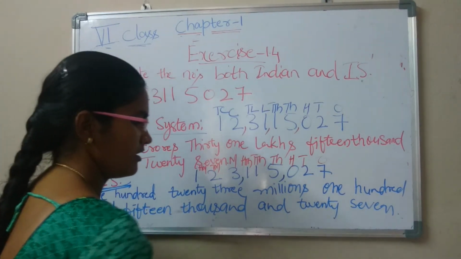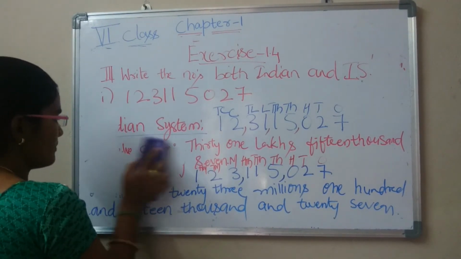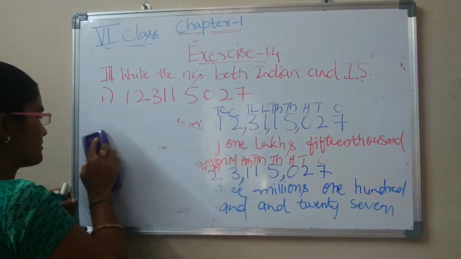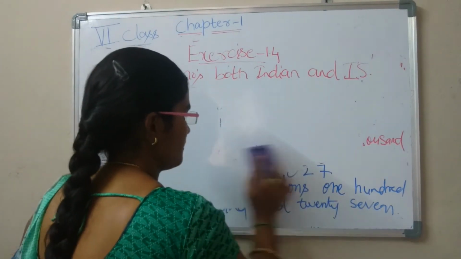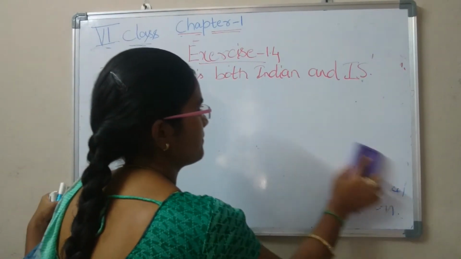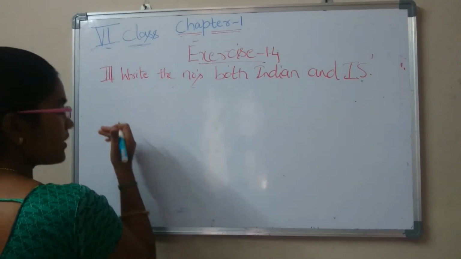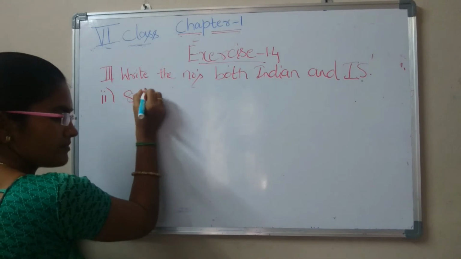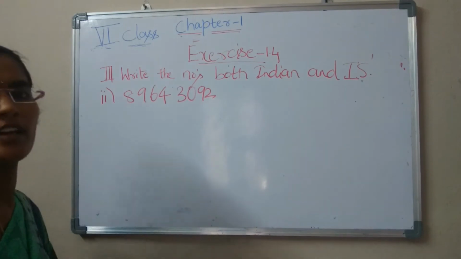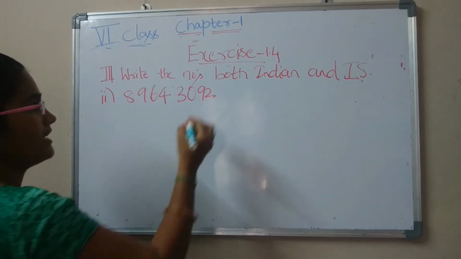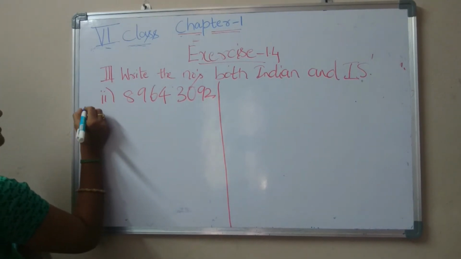Now shall we do the second one? This is very easy if we know the place values of the Indian and international systems correctly, and the commas. Now do the second one. Okay, this is our question. We have to write in the Indian and international system. Here I am writing the Indian system.